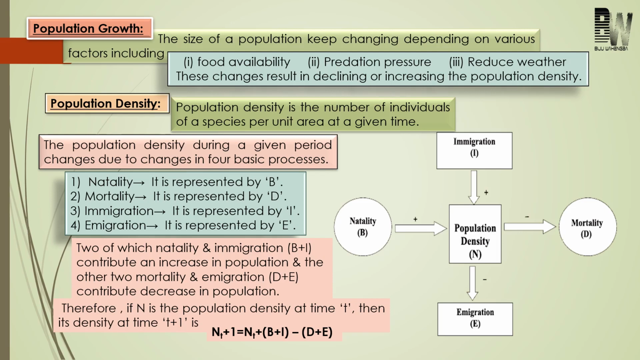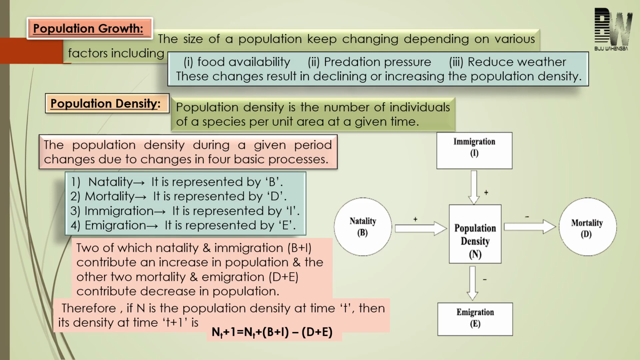Okay, a point for population: it may increase or decrease. It depends on three factors: food availability, predator pressure, and weather. Okay, for population density, it may increase or it may decrease, and it will depend on four factors, that is natality, mortality, immigration, as well as what? Emigration.